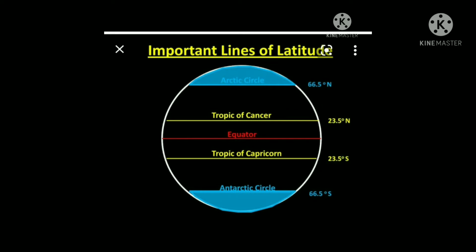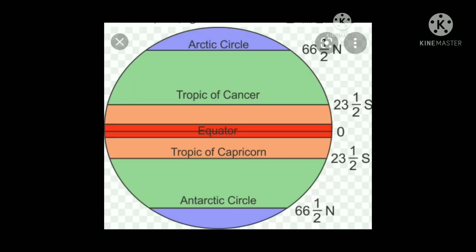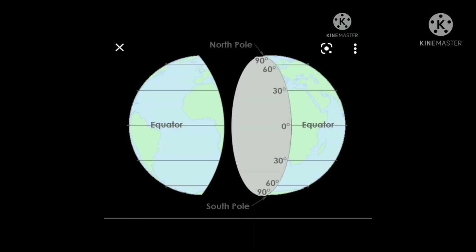Okay. What is the use of latitudes? We can locate places easily. We can easily find out where a person is, or where a country is. Latitudes are also known as circles. These are parallels. They are parallel to each other, at the same distance.